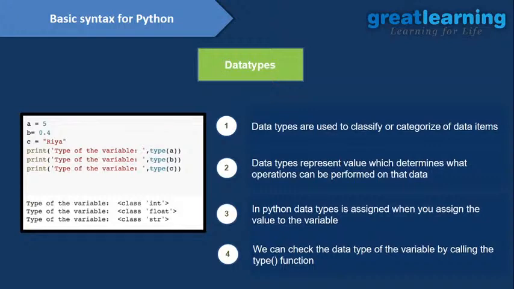Okay, so when I say there are types of data types, but what if you want to use those data types, how can you do that? In Python you don't need to specify that A is int or B is float, right? You just need to initialize that data into your variable. It will directly fetch the type of your variable. So if you want to see what data type you have, first initialize the variable. Suppose A is equal to 5, and then to check the type of the variable, just write type(A). That's all you need to do, right?